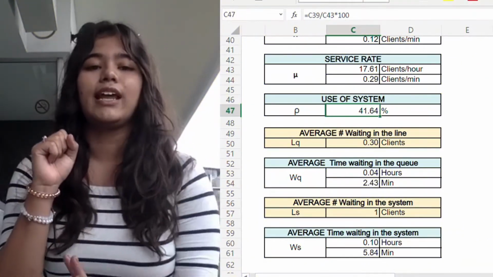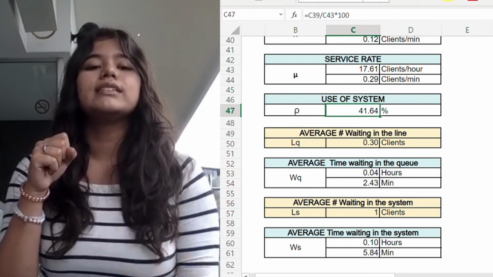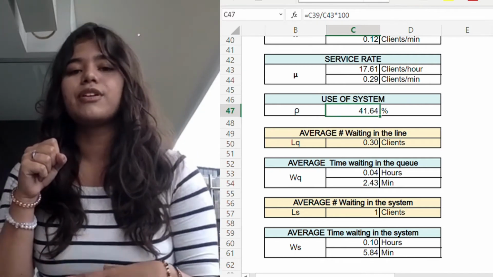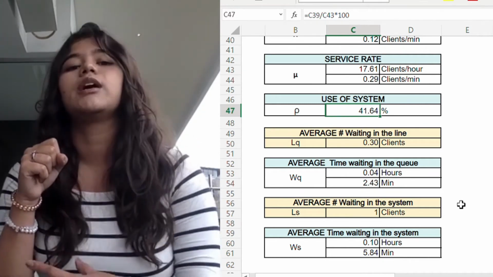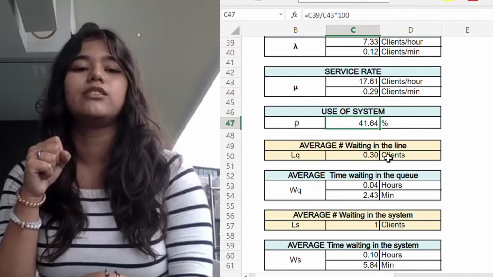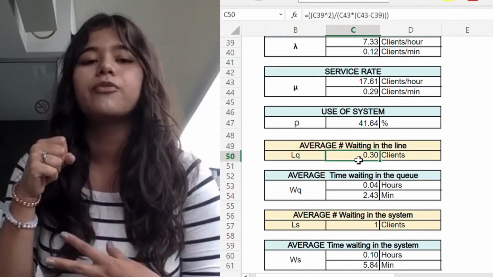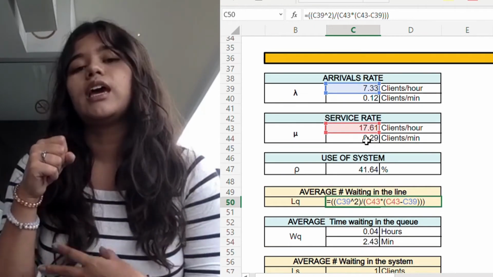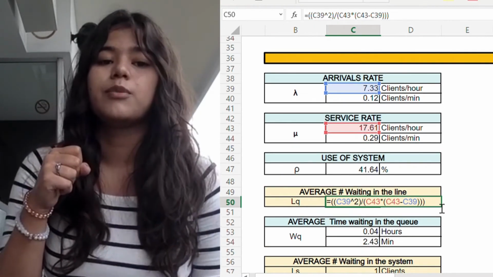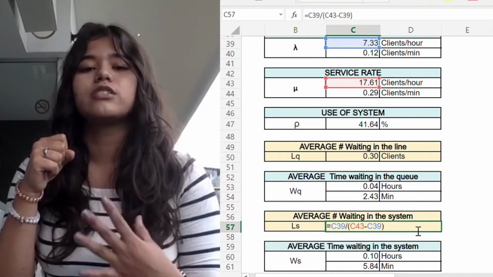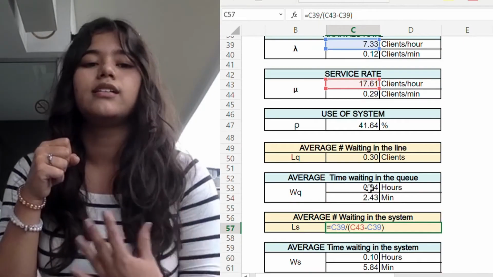Well, thanks, Laura. And now Angelica and I will do the analysis of the information. What we can see with the results that we got is that the average number waiting in the line, LQ, and the average number in the system is so reduced that normally there is not a big number of people in the line, and that's why the average time waiting is minimum. The process is agile and fast. Consumers are served, pick up their order, and leave the line.